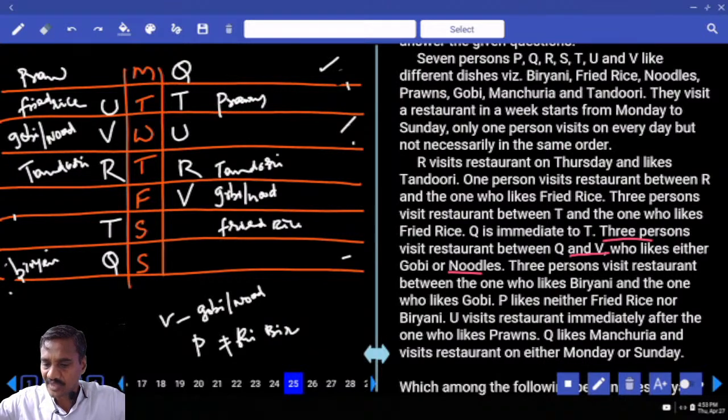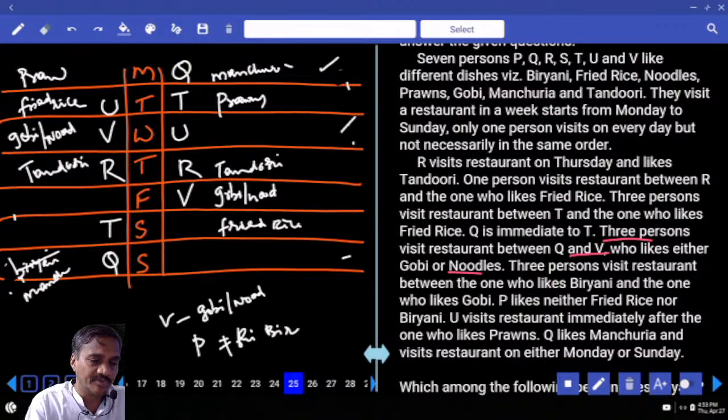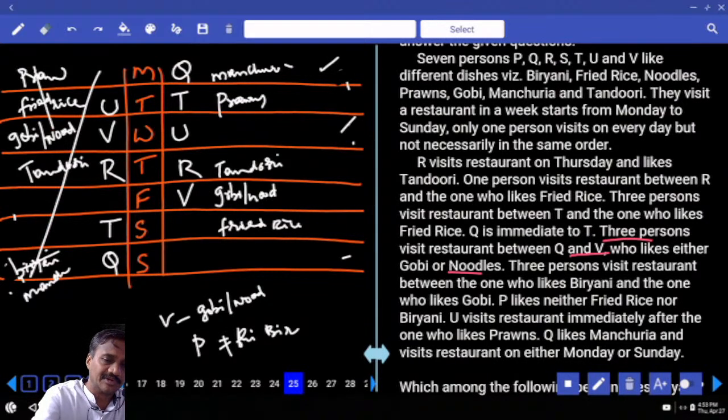Then, Q likes Manchuria and visits either on Monday or Sunday. Now Q likes what? Q likes Manchuria. Now here, Q likes Manchuria. If Q likes Manchuria is at this place, then noodles cannot be here, isn't it? Then gobi will be here. If gobi is here, 3 in between gobi and noodles, biryani and gobi is not possible. And so this case is completely ruled out.